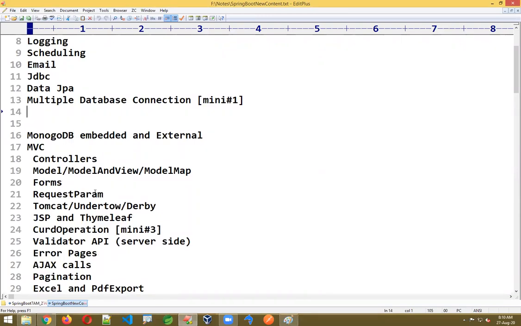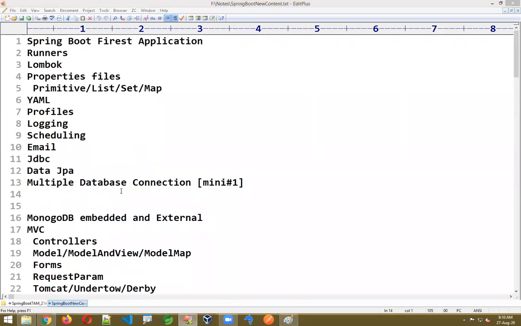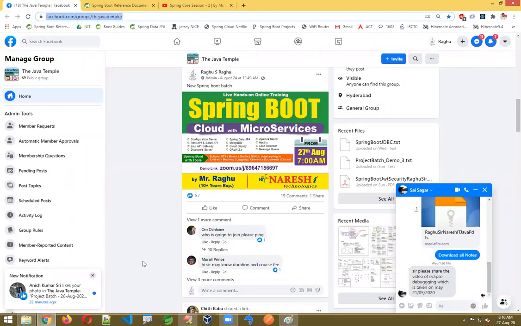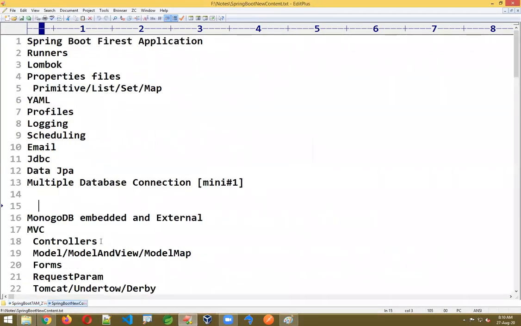Content will be more than you expect. Once you learn the content, in your lifetime you are never going to forget such content I'll give. That will be covering almost everything. The complete content document I'll also share in my Facebook group after the session is done. Session management will also be there, and role management.